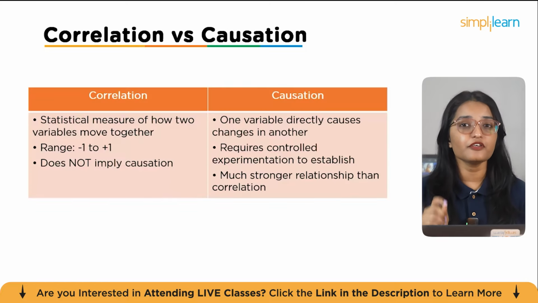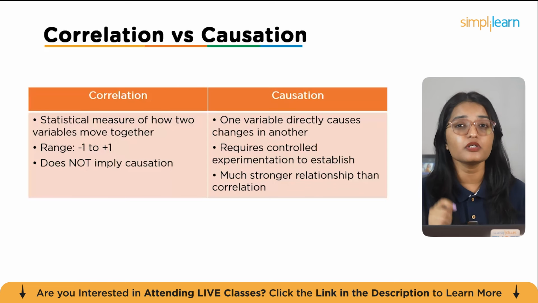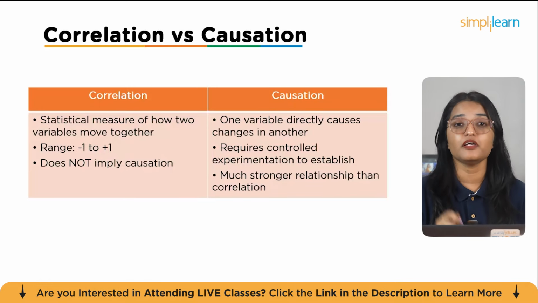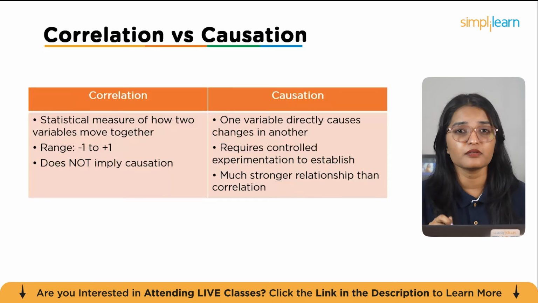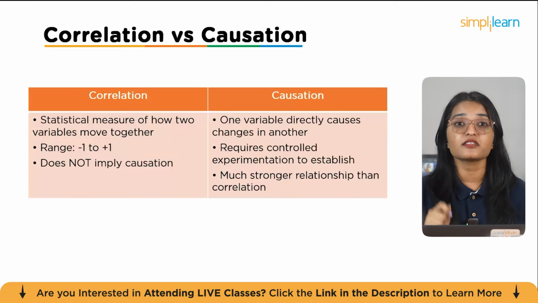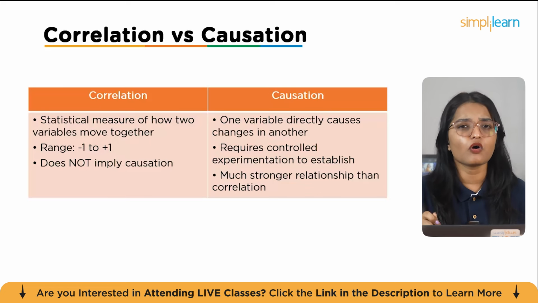Let's clarify the important differences between correlation and causation. Correlation is a statistical measure of how two variables move together. Correlation values range from -1 to +1. But remember, correlation does not imply causation. On the other hand, causation means that one variable actually causes changes in another. Establishing causation requires controlled experimentation and is a much stronger relationship than simple correlation. Always be careful when interpreting results. Just because two variables move together doesn't mean one caused the other.